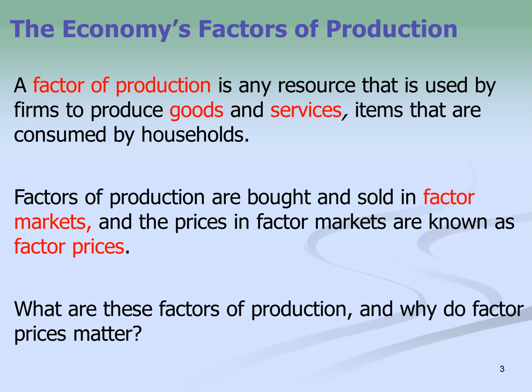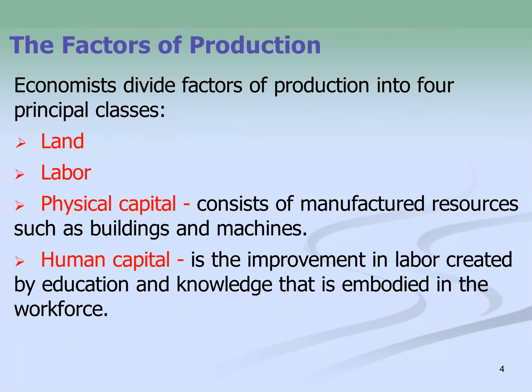So factors of production would be any of those things that I mentioned that are used to produce goods and services. And the idea here is that they're sold in factor markets. So anything having to deal with the land, labor, capital that we're talking about here would be sold in factor markets at factor prices. So the land, as I mentioned, would be a natural resource, labor a human resource, physical capital would be the capital resource, and human capital, such as education or paying for people to go back to school, that would be a part of the human capital that would be included in a capital resource that we have there.